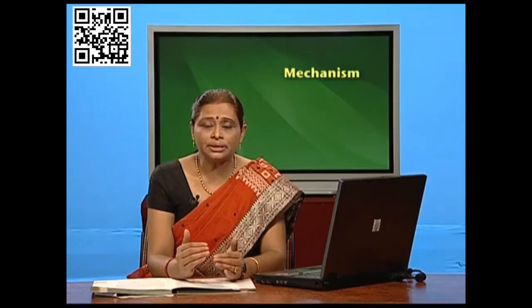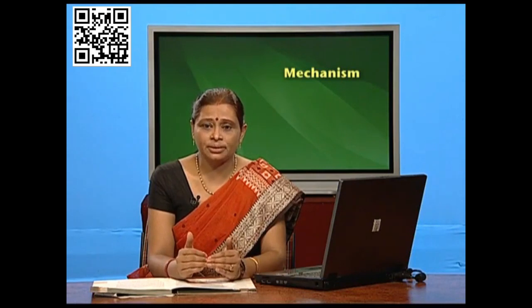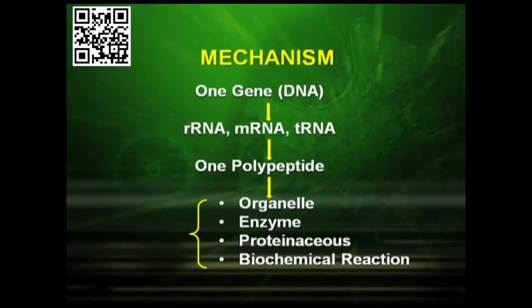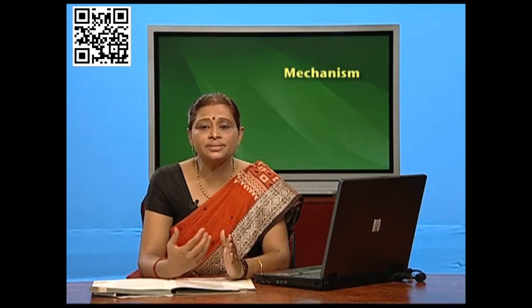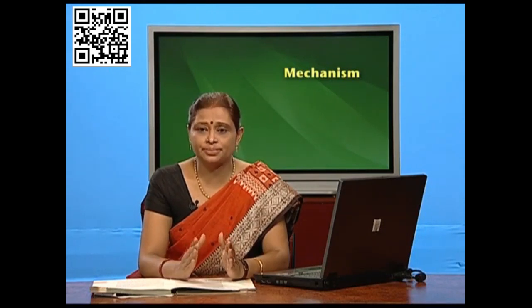Now when we go into the mechanism of gene expression, we see that one gene, which is represented by DNA, forms ribosomal RNA, messenger RNA and tRNA, and that leads to one polypeptide. These polypeptides affect the organelles, the enzymes which are proteinaceous, and the biochemical reactions taking place in the body.